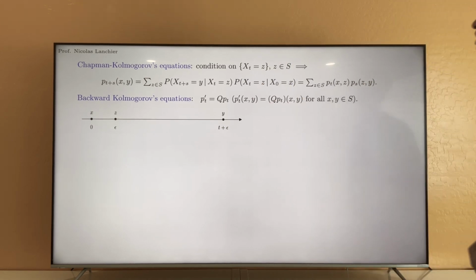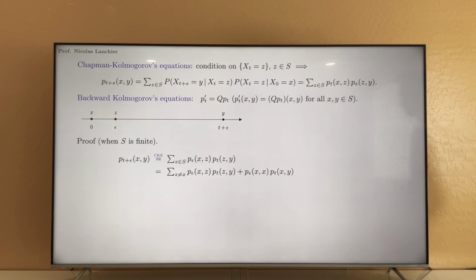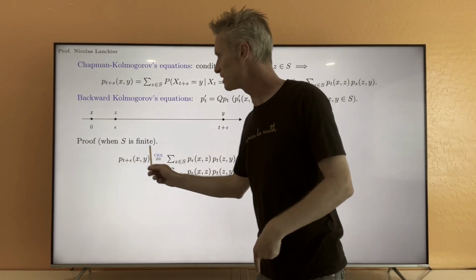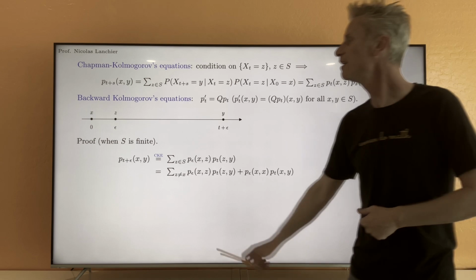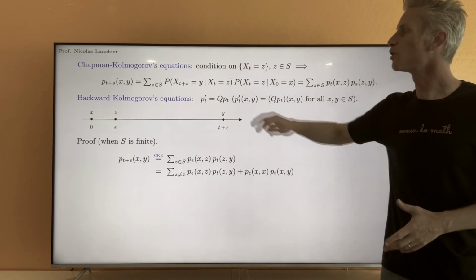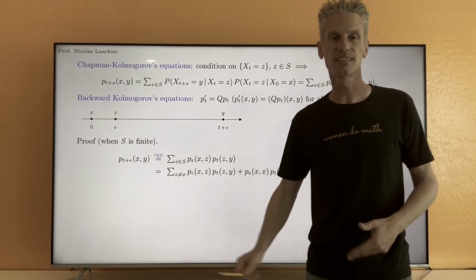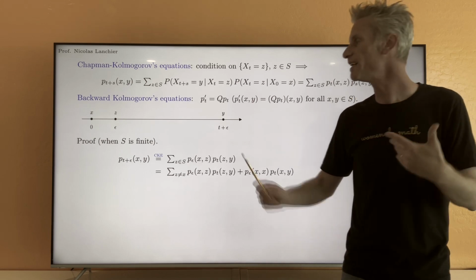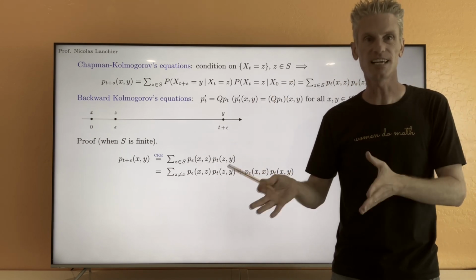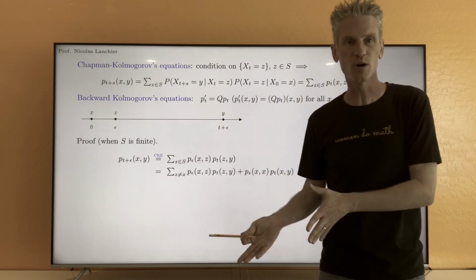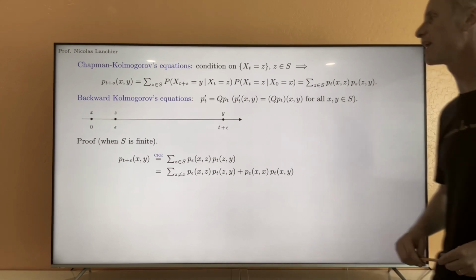If we write the Chapman-Kolmogorov equation in this case, we obtain the following. And I'm specifying here, I'm going to explain why, that we only prove the result when s is finite. The result is still true when s is infinite and the system is conservative, but the proof is way more complicated. I'm going to explain why after.